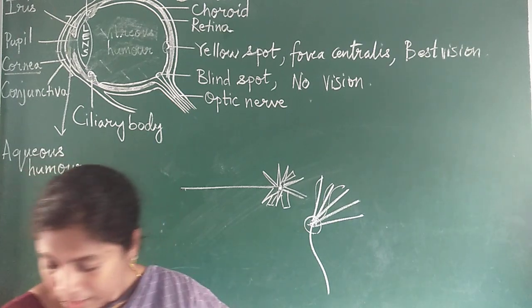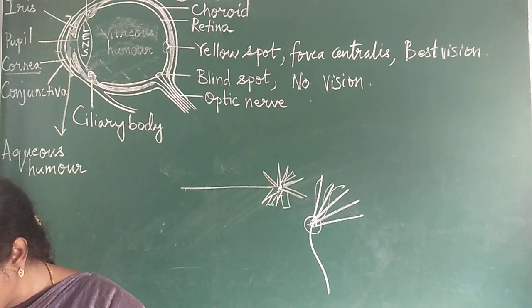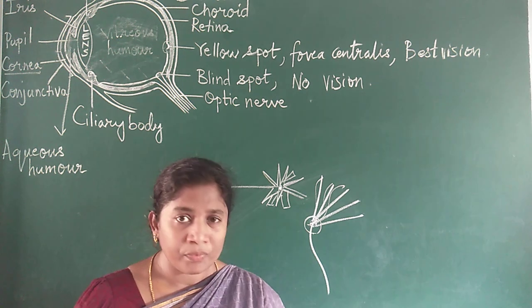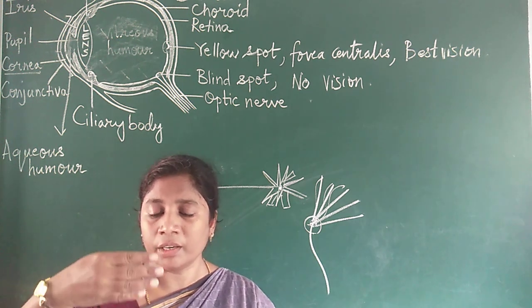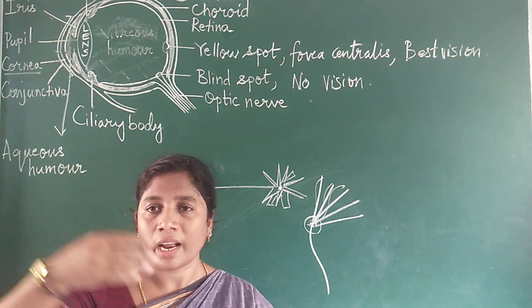That is already done. And then, what is the meaning of power of accommodation? Power of accommodation: seeing clearly both nearer objects and farther objects. Near and far.